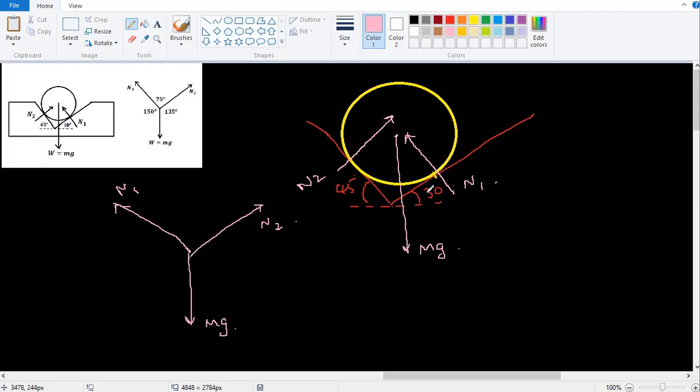Look at this. I told you that whenever you have an inclined plane, if this is theta, this is also theta, which means the normal reaction is acting at an angle of theta. So with respect to the vertical, this will also be 30 degree. Anybody not following this? With respect to the vertical here, this angle will be 45 degree.